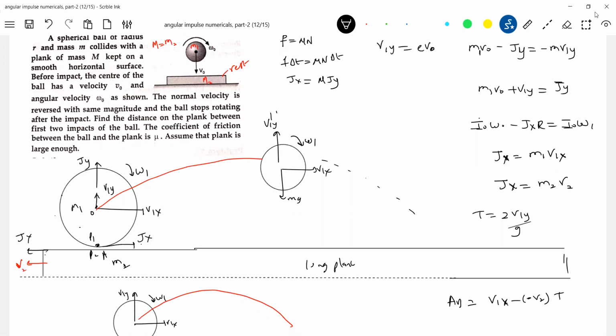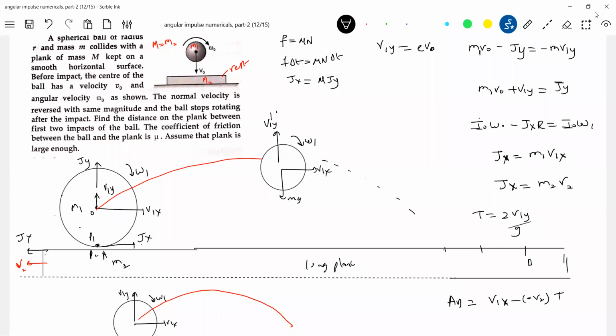Why minus of minus? Because the center of mass of the disk will have a displacement, and the point B of the plank will also have displacement. If the plank were at rest, it would strike here.